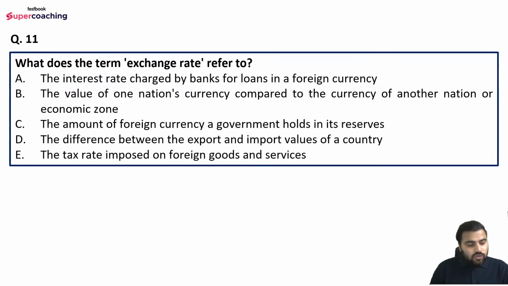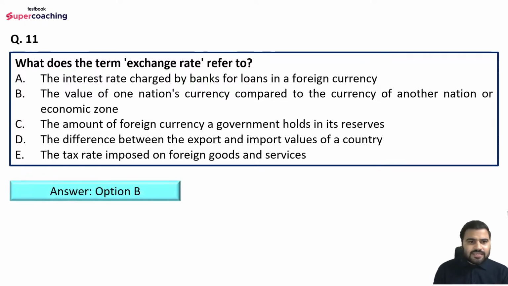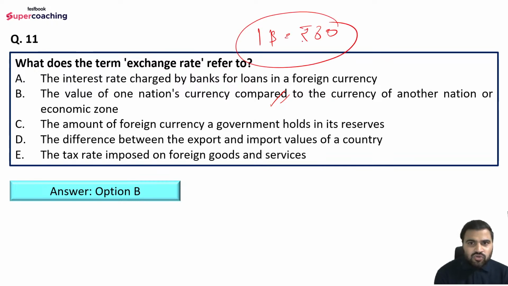Nachos and cheese, you are also saying option B, right? Okay, well done. Option B is the right answer here, guys. That is the value of one nation's currency compared to the currency of another nation or economic zone. For example, if we say that $1 is equal to rupees 80, this is the exchange rate. What does it depict? It depicts that in order to have 1 unit of the dollar, we need to spend rupees 80. This is the simple explanation of the exchange rate.